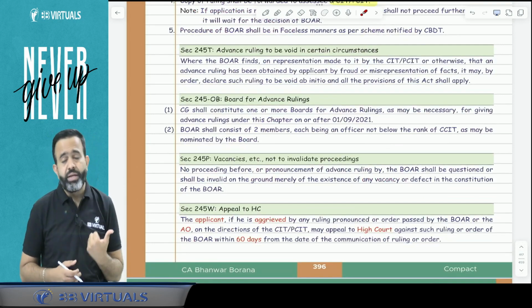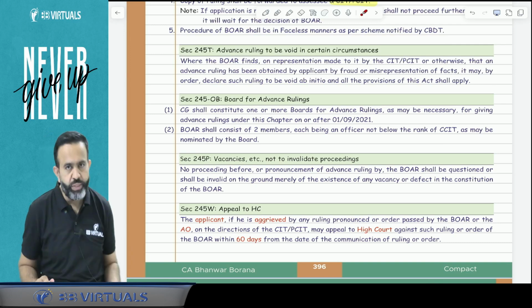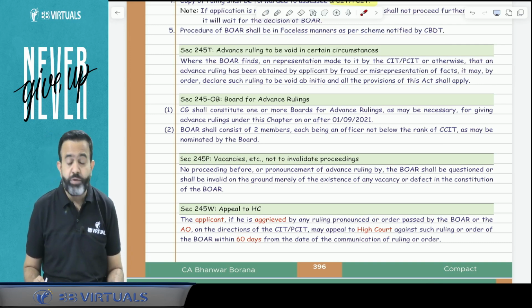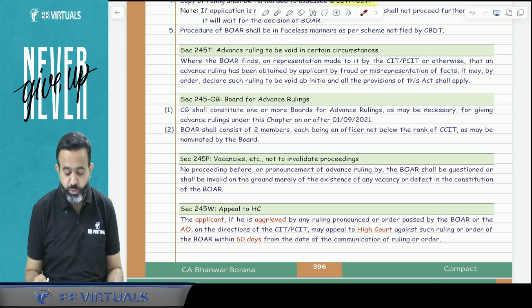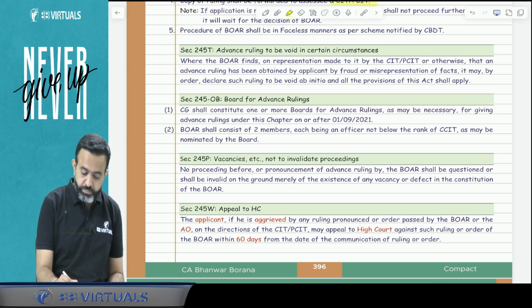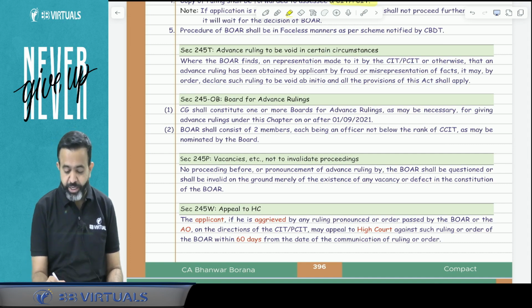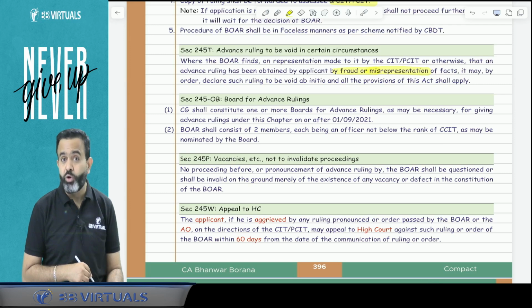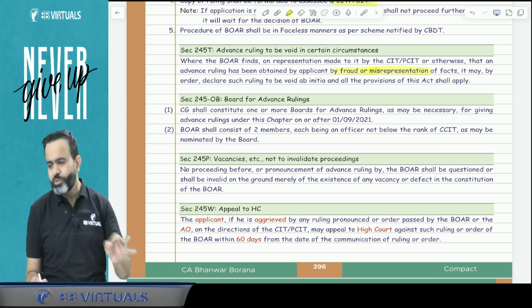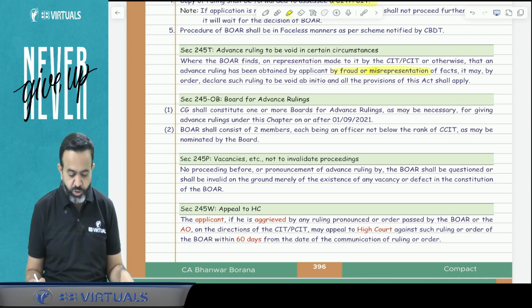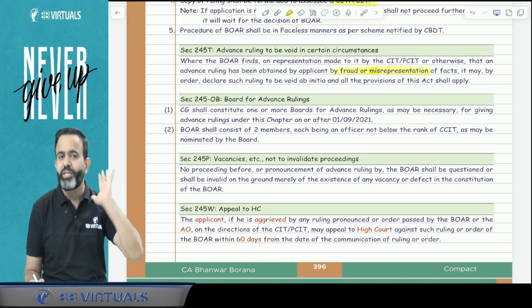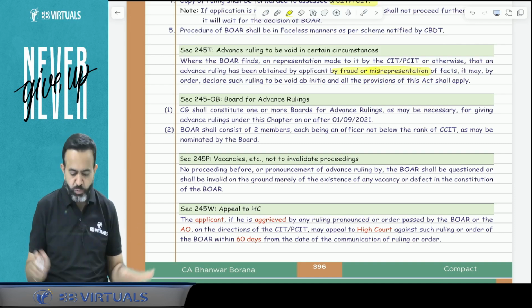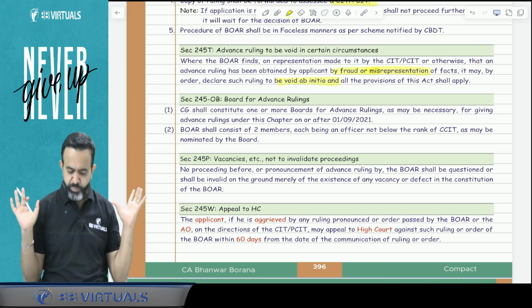Now the next point says that suppose you took the advance ruling, but after some time the board for advance ruling realizes, or the income tax department brings to its notice, that you obtained the advance ruling by fraud or misrepresentation of fact. In this case the board for advance ruling has the power to declare your advance ruling void ab initio. Void ab initio means invalid from the starting point only.